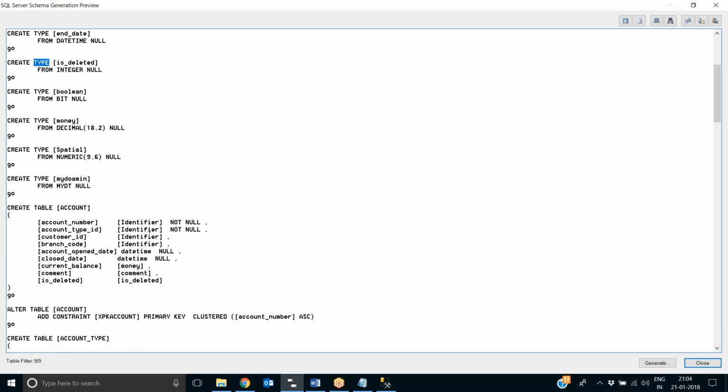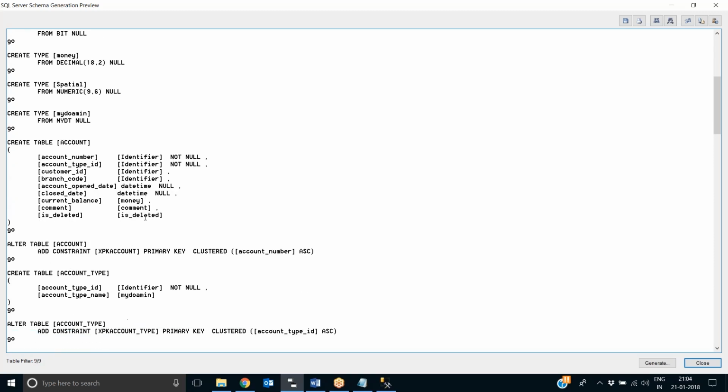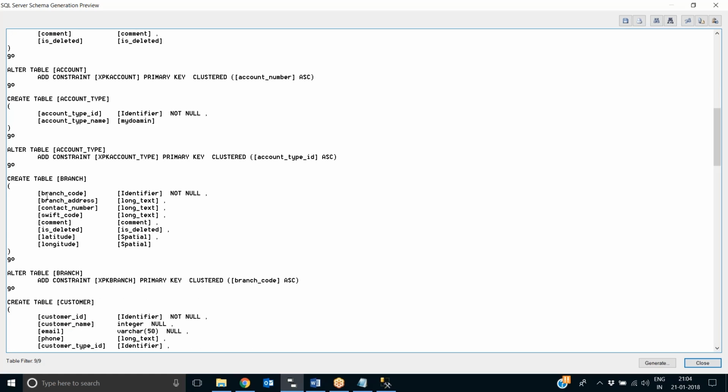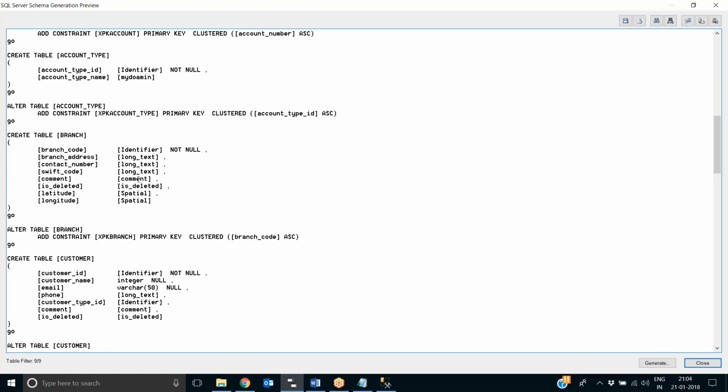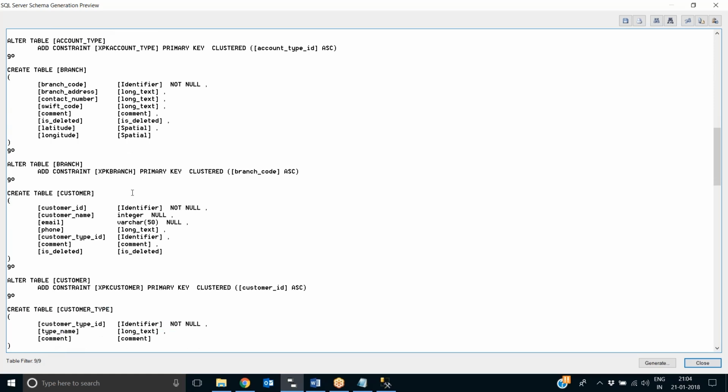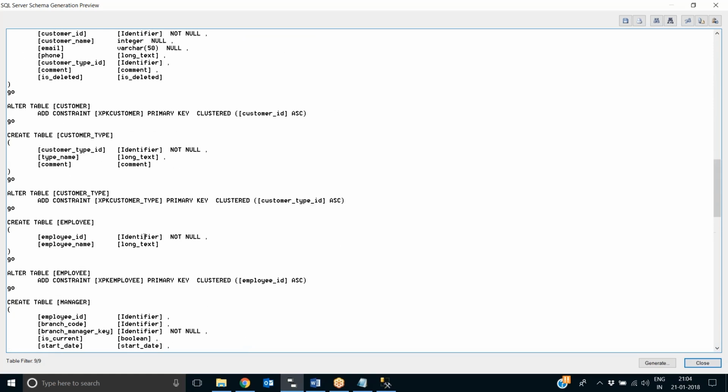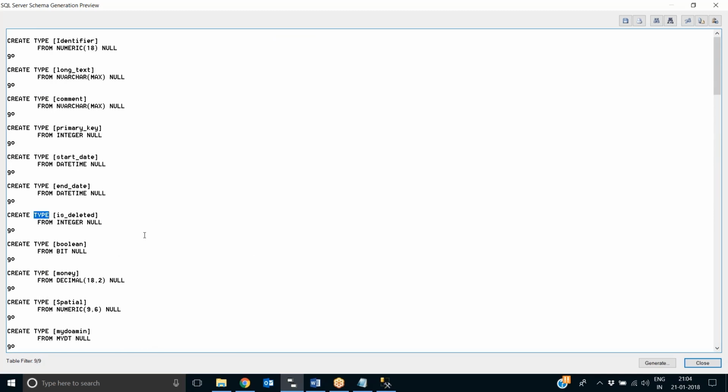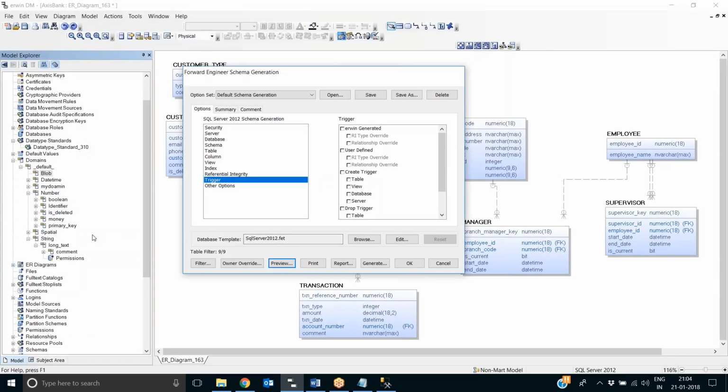Then we associate them. See, account number is identifier, and account opened date is datetime. Branch code is identifier, comment is long text. So all of these have the corresponding type associated with them. If you want it like this, no problem, it will be accepted. It will create all these objects and associate them. But if you do not want to create these domains in the database, and you want them maintained only in the ERWIN model while in the database you want the actual base data types, then you can do that at this level.